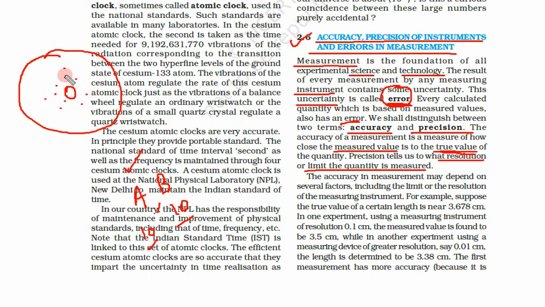If you see, every time A will hit at a different place, but A is hitting near this target. This target is our accurate value and A is hitting near to this.